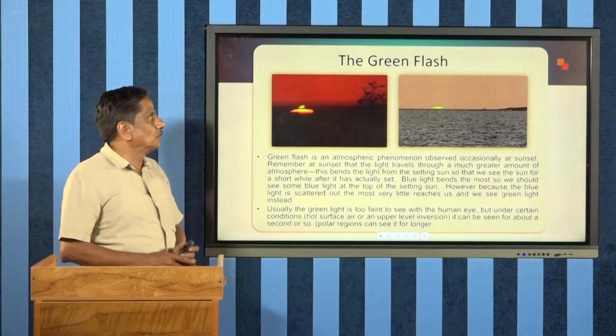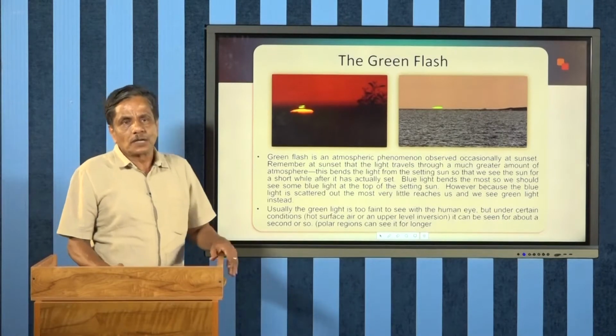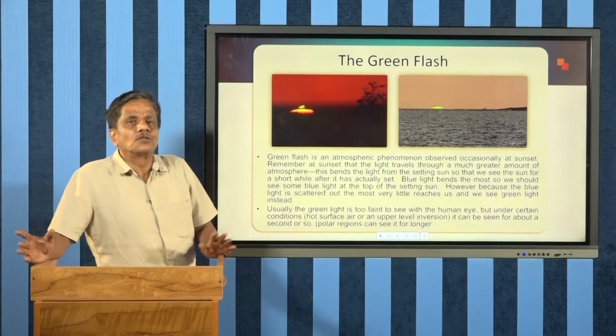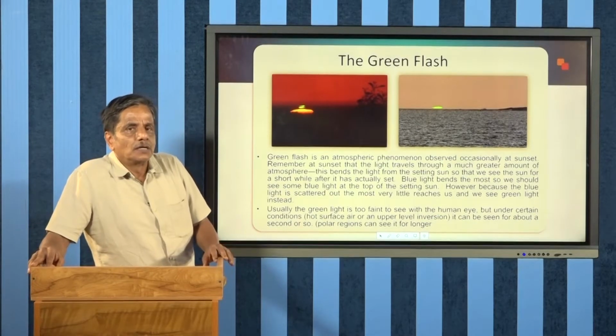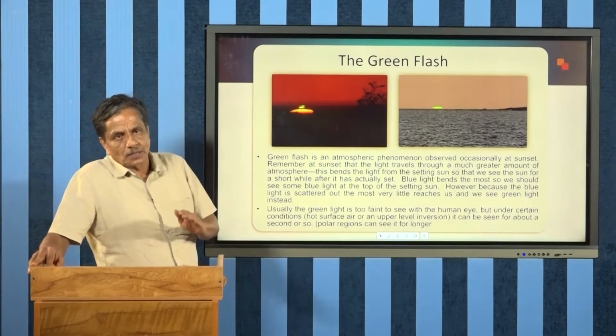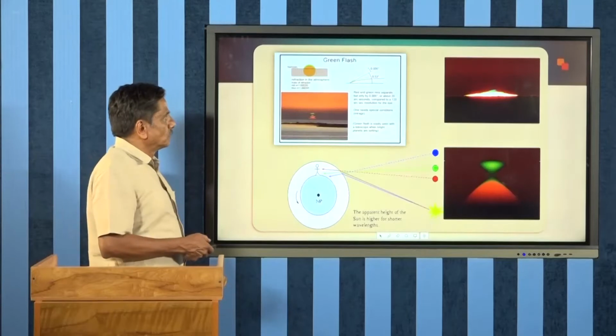This is mainly due to the refraction as well as the mirage, which I have already explained in the last episode. The combination of both the mirage and refraction causes the green flash, which is observed after the sunset as well as before the sunrise in the morning in the polar region, which is a clear indication of a clear sky. That is the significance of this one.